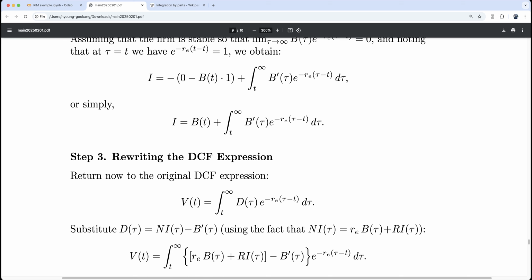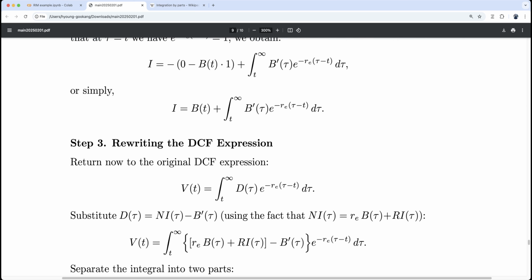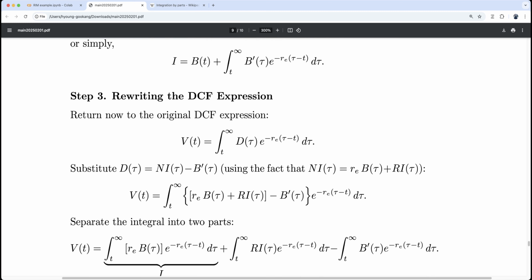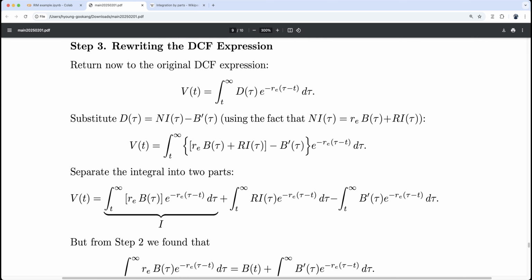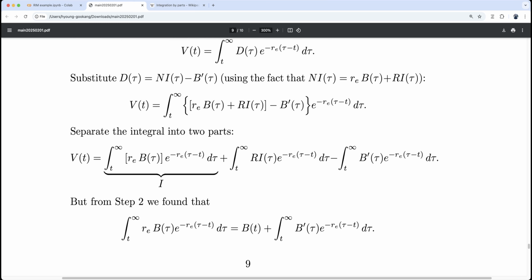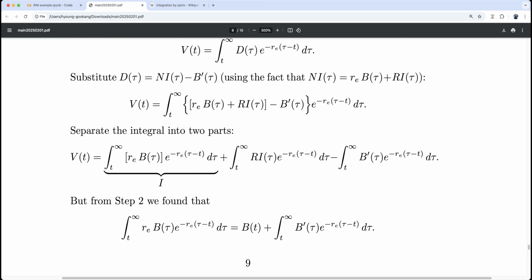Now substitute D tau as NI tau minus the change of book value, using the fact that NI equals r_E B plus RI. Then V_tau looks like this, and we plug it in. Then we separate the integral into two parts, where one part is the residual income part, and the other part involves B prime tau. But from step 2, we have the integral of that part is simply this one, so we plug it in.